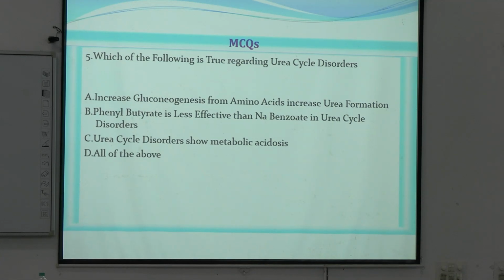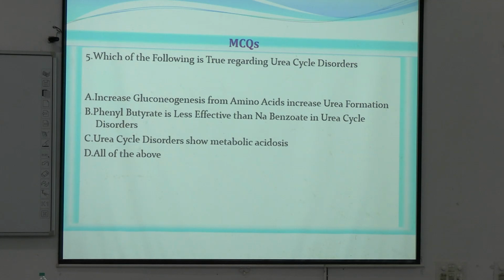Trapping more nitrogen is more effective or less nitrogen trapping is more effective? More nitrogen trapping. So more nitrogen trapping is occurring in case of glutamine trapping. So phenyl butyrate or phenyl acetate, these help in binding with glutamine. So this is more effective, not less effective. So this is false.